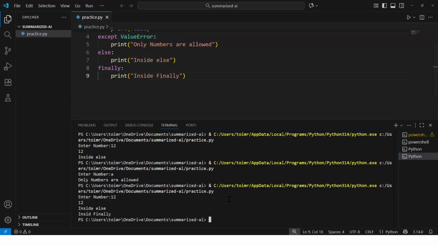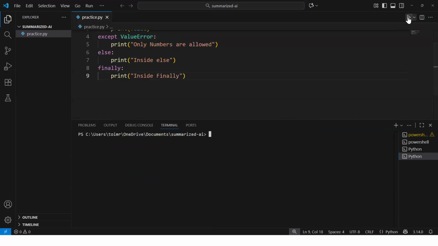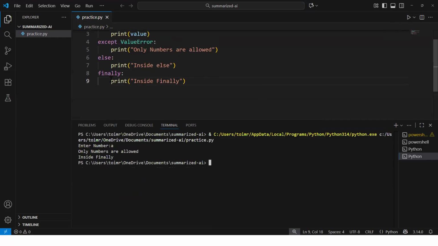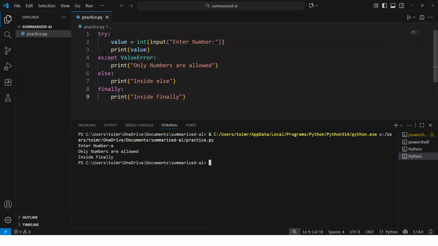Great. Now this time I'm gonna provide a string, or a character. Now you see it went inside except. It printed this, only numbers are allowed. And then it ignored else, and then it printed finally, which means in any scenario, whether an exception occurs or not, the finally will always be running.